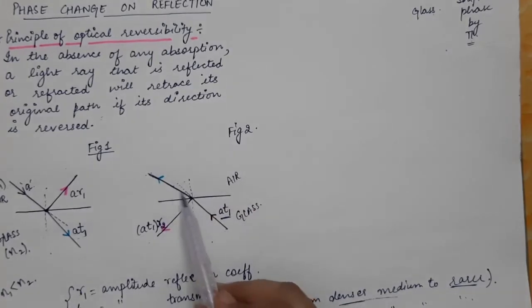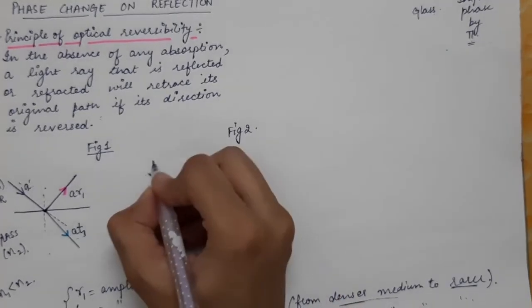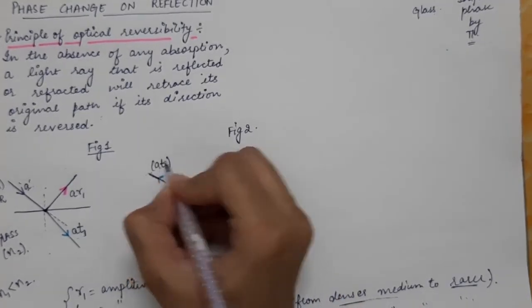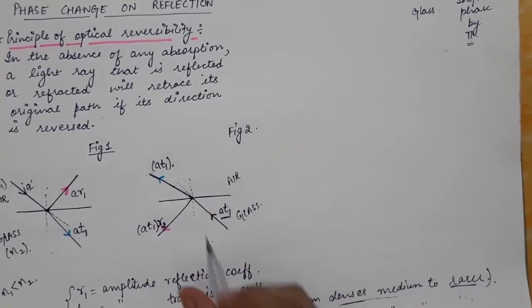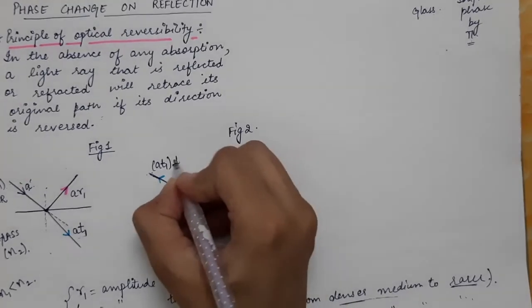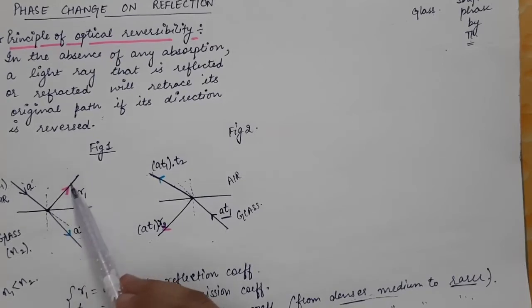Similarly, the transmitted light will have an amplitude of the original amplitude, which is AT1 of the incident ray, times the transmission coefficient T2, because the light is incident from the denser to the rarer medium.